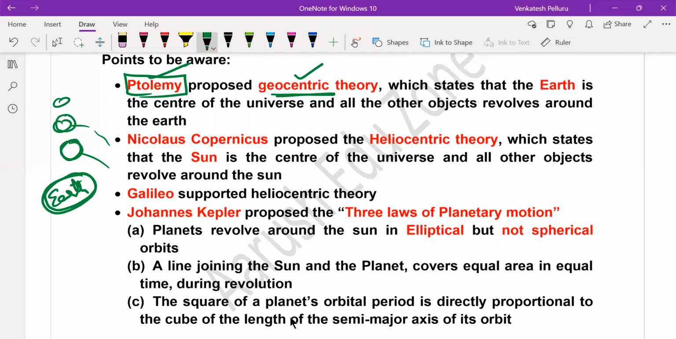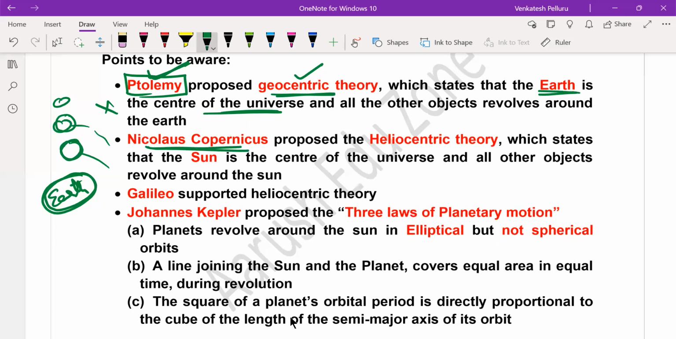under geocentric theory, which was put forward by the astronomer Ptolemy. He was the scientist who put forward geocentric theory. It states that Earth is the center of the universe and all other objects, including the Sun, revolve around the Earth, which was later proved wrong. So, geocentric theory has been proved scientifically wrong.